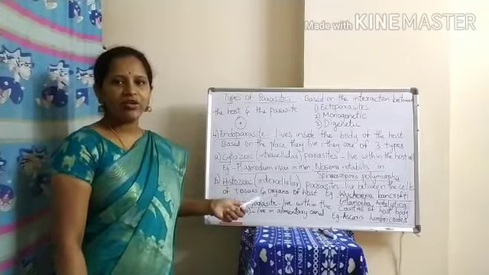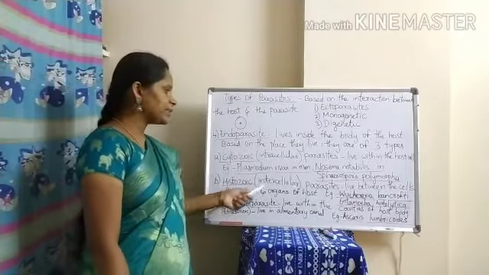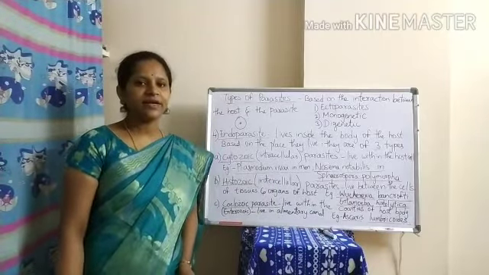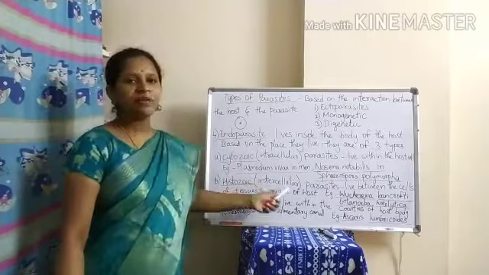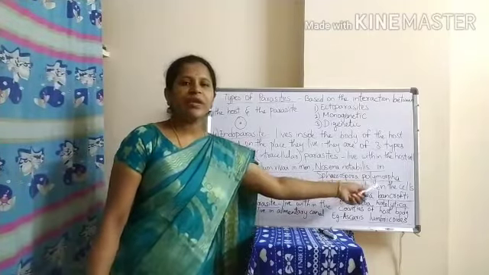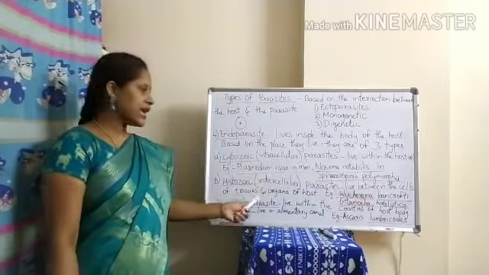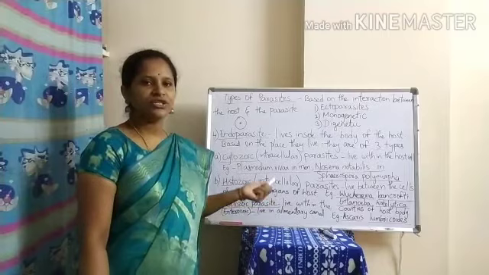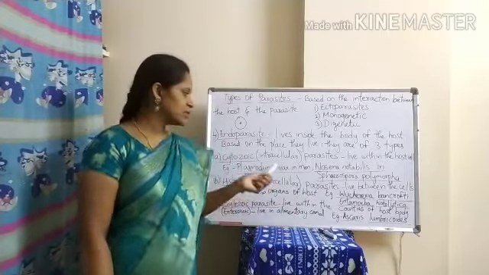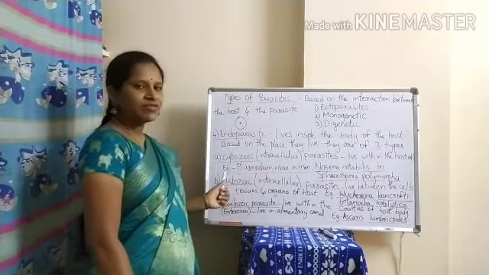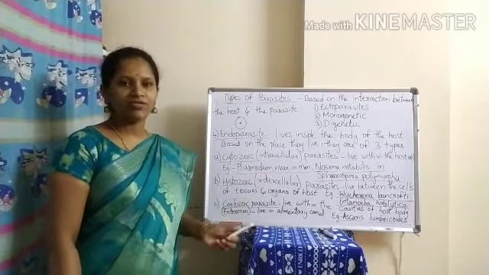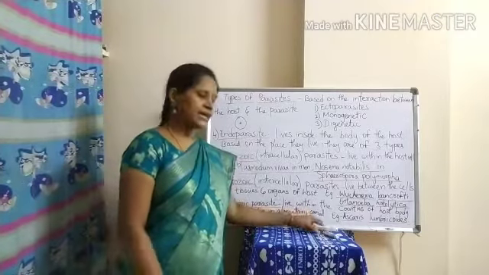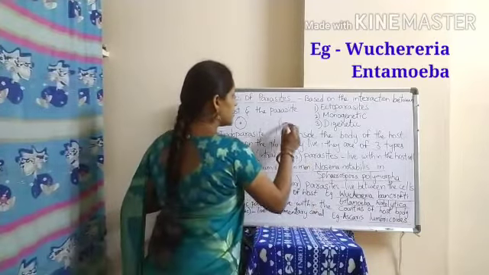The second type of endoparasites are histozoic parasites, which are also called intercellular parasites. Inter means between the cells. Histozoic parasites live between the cells of tissues and organs of the host. All the cells together form tissues, and tissues together form organs. So parasites which live within the tissues and organs of the host are known as histozoic parasites or intercellular parasites.